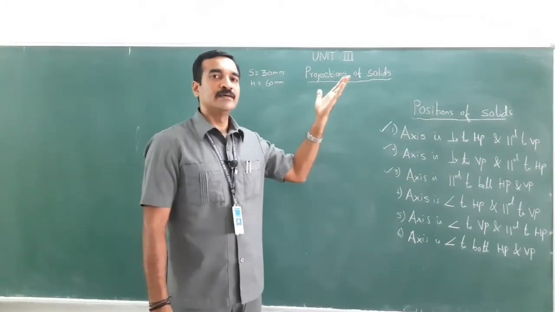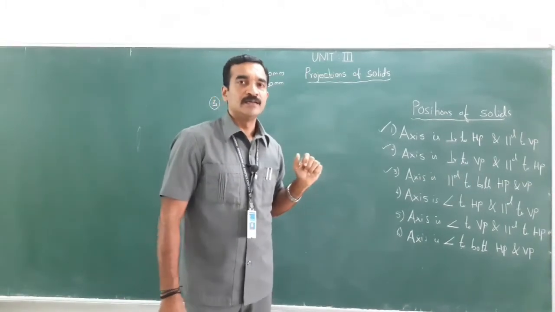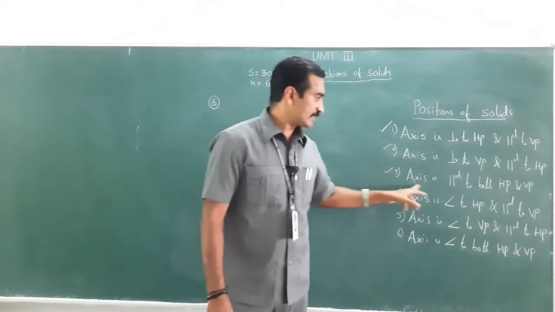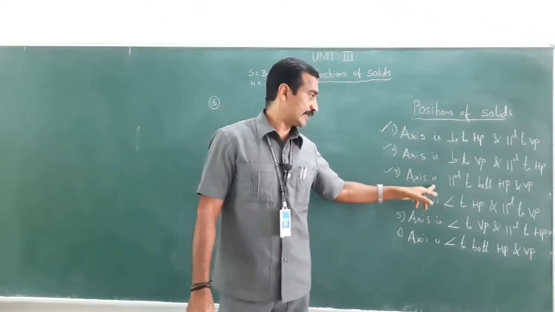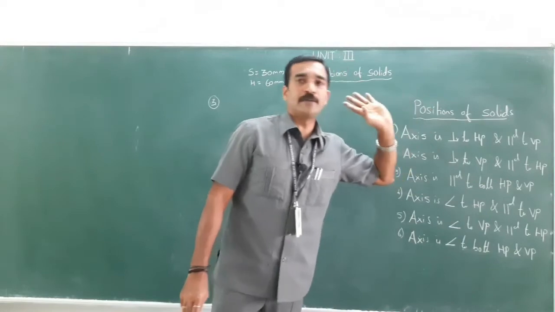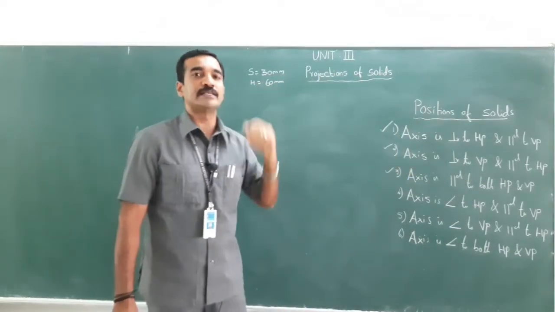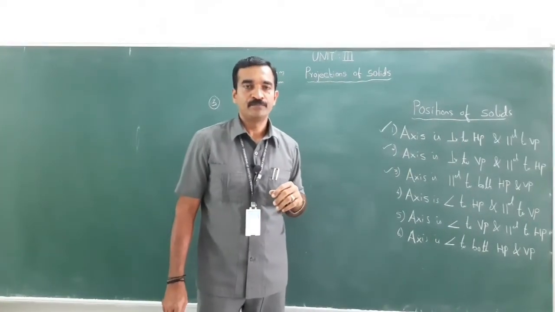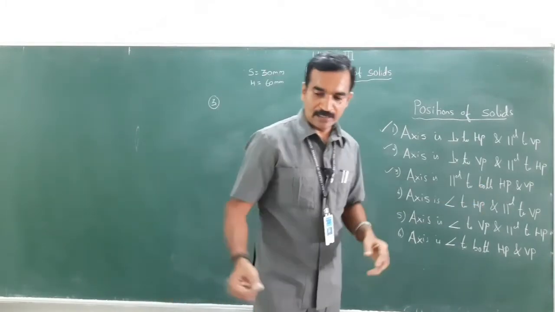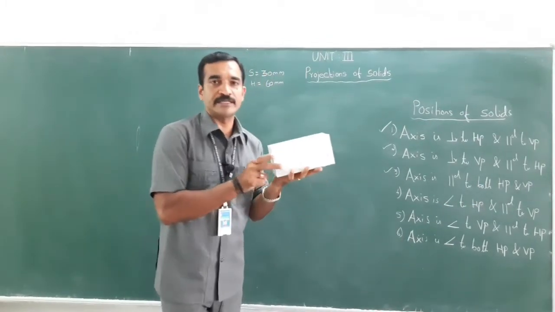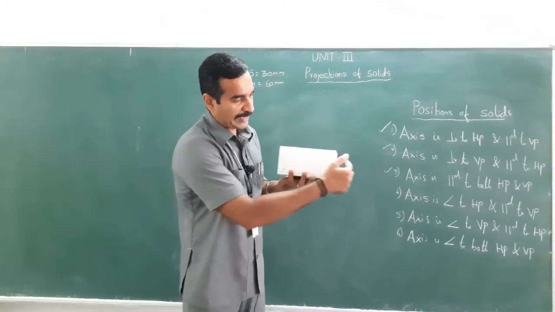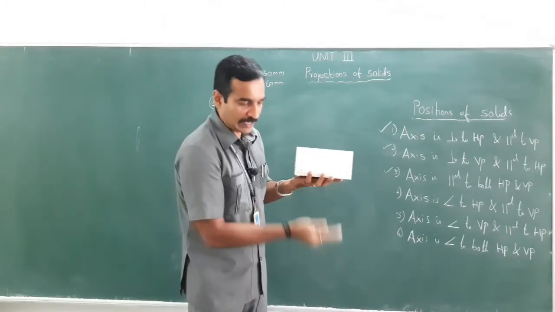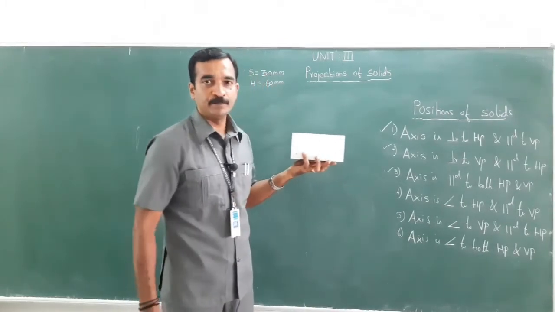In whichever plane the axis is perpendicular, there you will get the true shape. But as far as this condition is concerned, the axis is parallel to both HP and VP. Then where will you see the true shape? When the axis is parallel, this is how, let me take this object. So this is the axis, right? Now the axis is parallel to HP and parallel to VP.